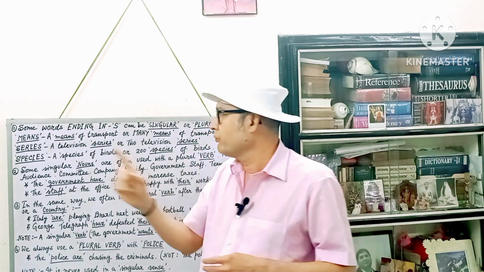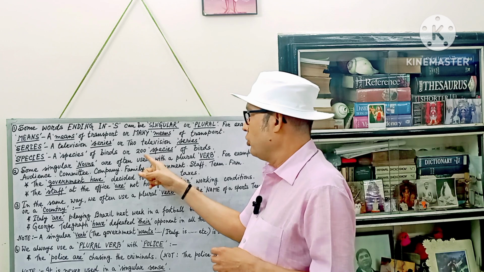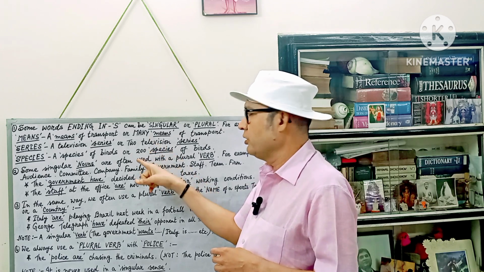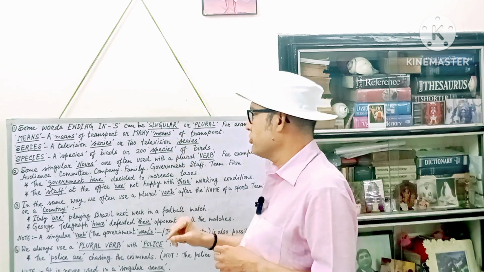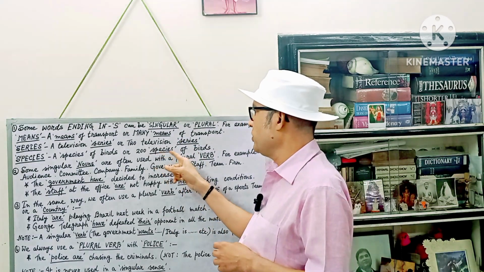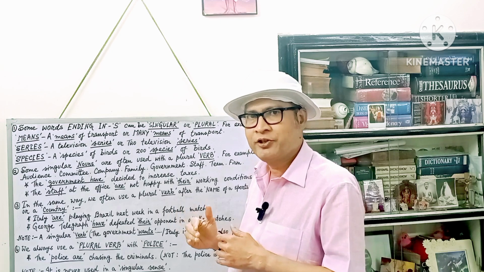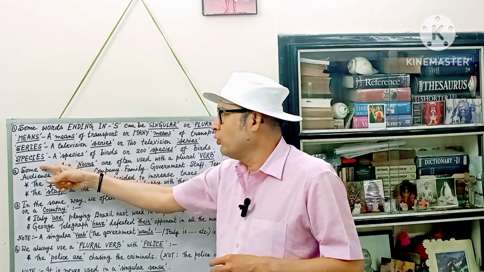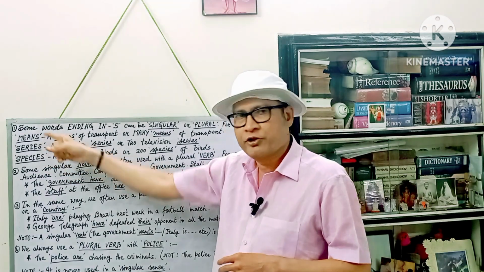Follow this. Next one, or 200 species. When you use 200, you know that you have to use a plural noun after this. Look at this. Species. It's not that you have to use a different form, because this word also follows the same rules as the other two words.